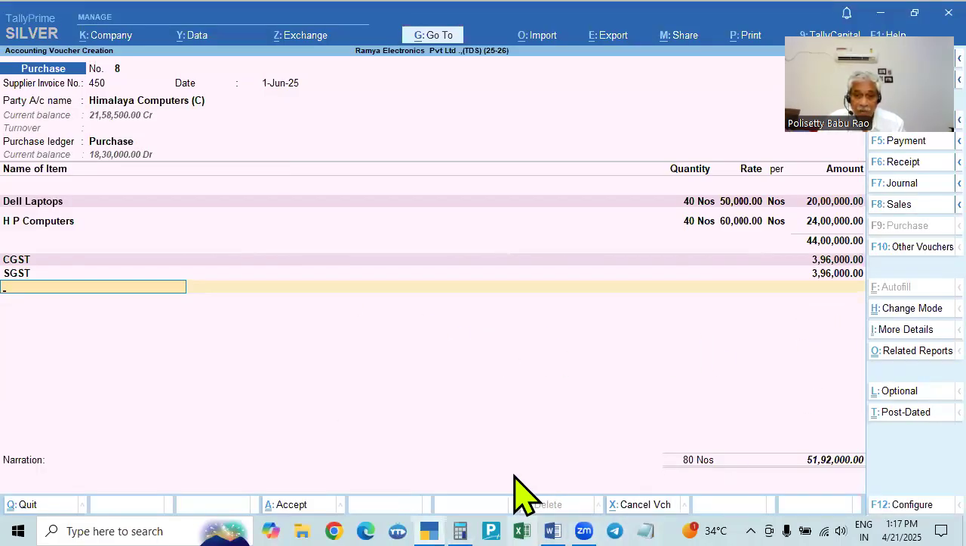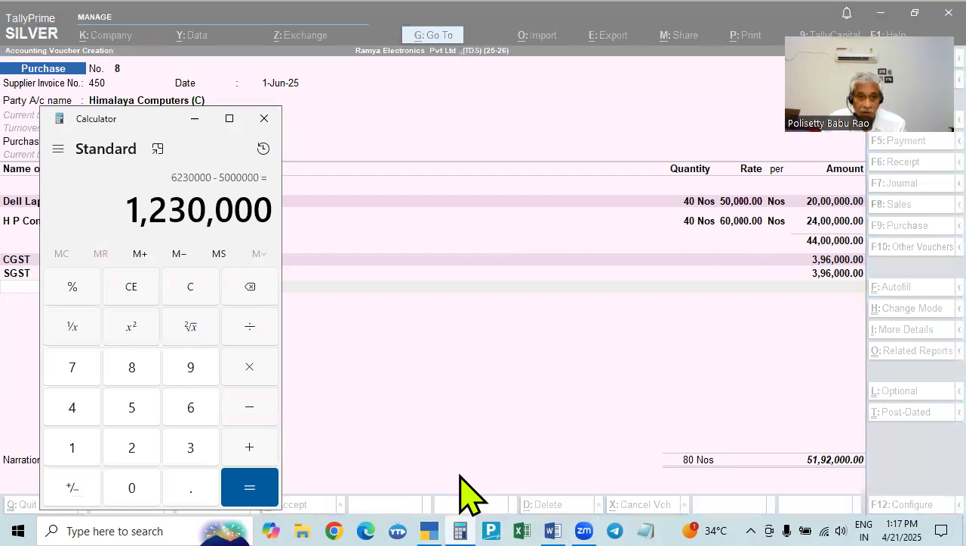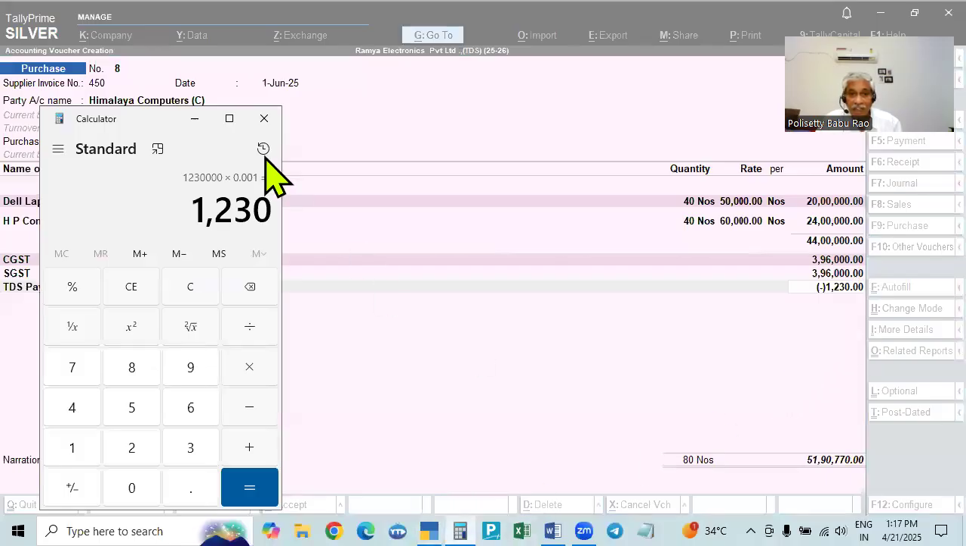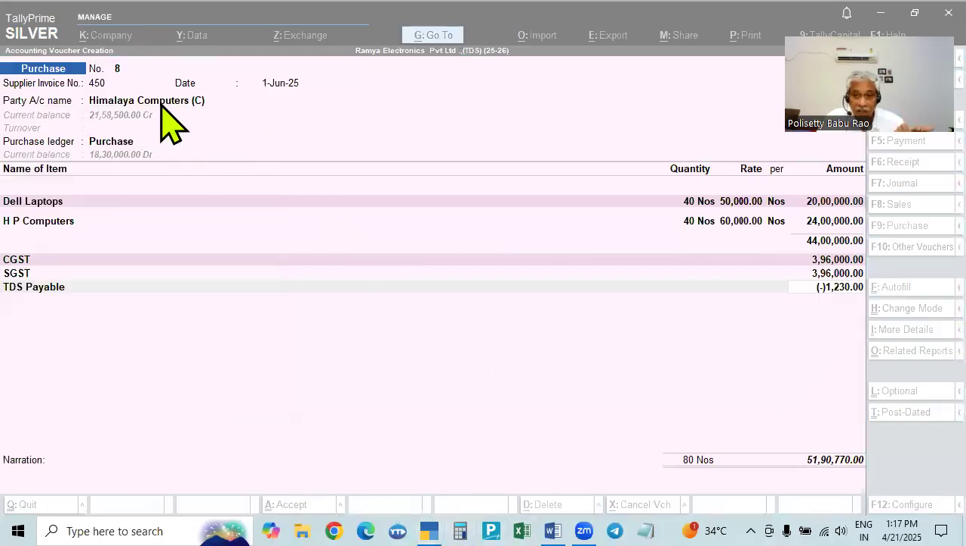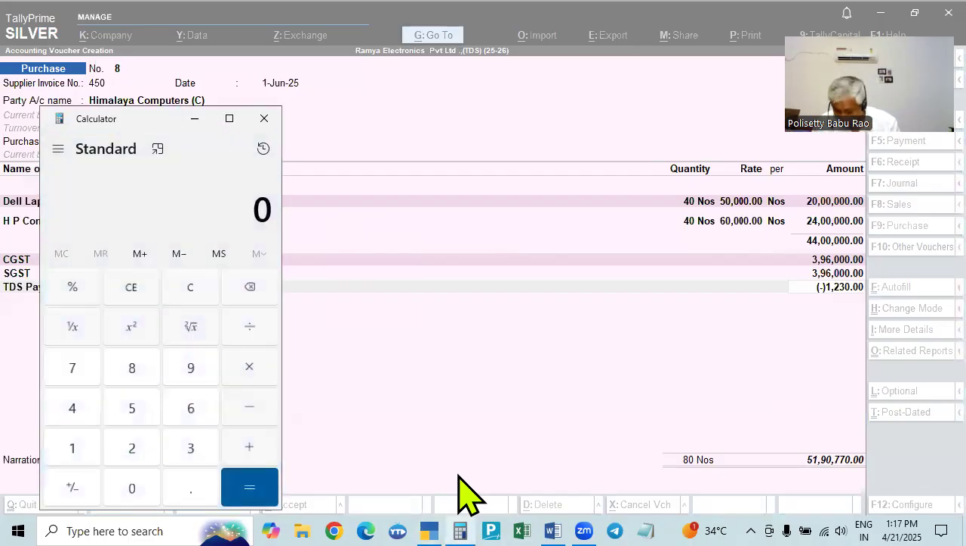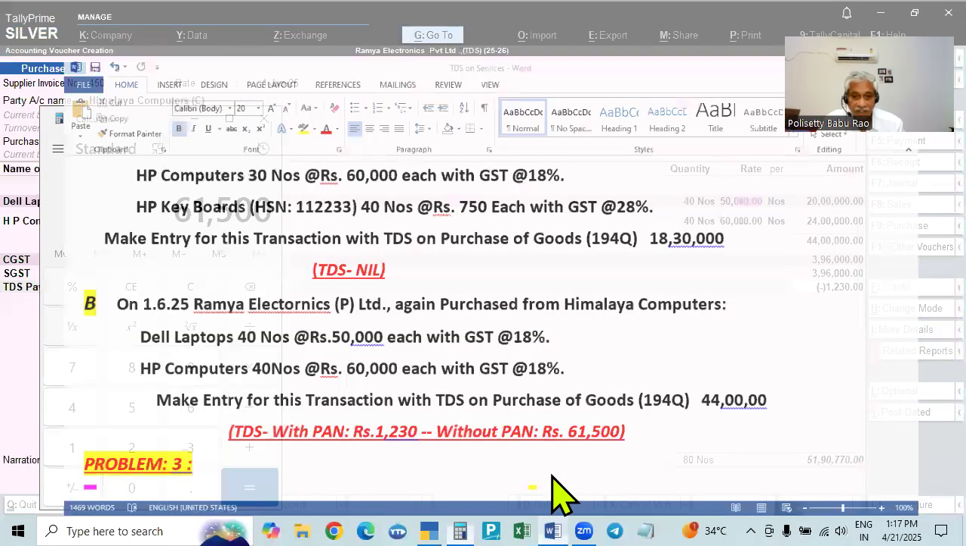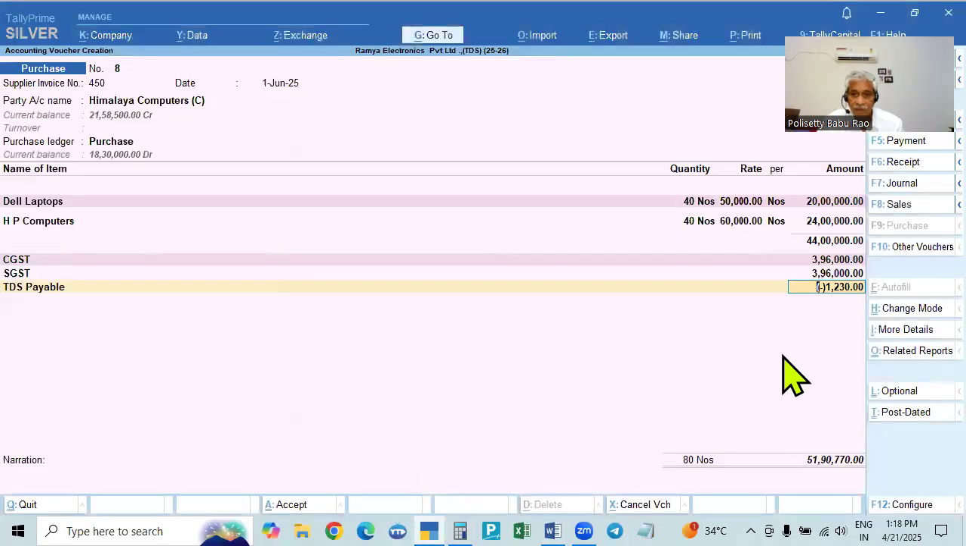That the balance is 12 lakhs. That is the excess amount above the exemption limit, 12 lakhs 30,000 into 0.1%. 0.1% will be 1,230. So now we see, calculate TDS payable 1,230 is calculated on the excess amount. If there is no PAN card, it will calculate 12 lakhs 30,000 into 5%. It will be 61,500 rupees without PAN. See, without PAN 61,500, with PAN 1,230. Like this we calculated.